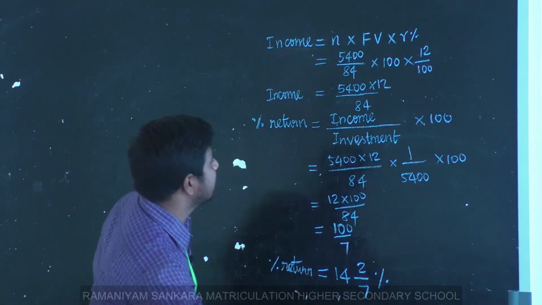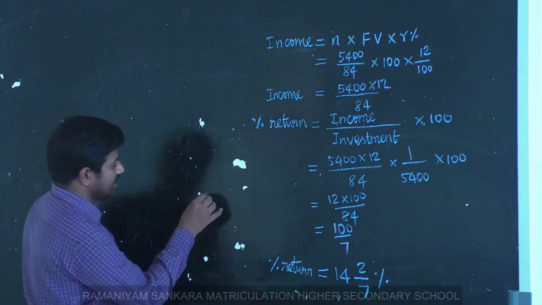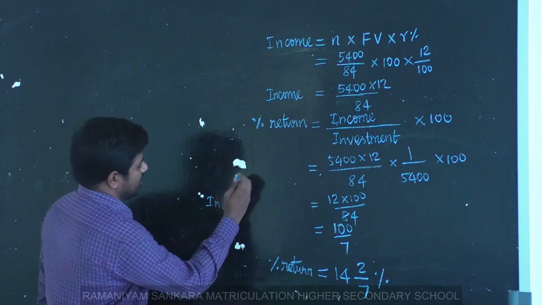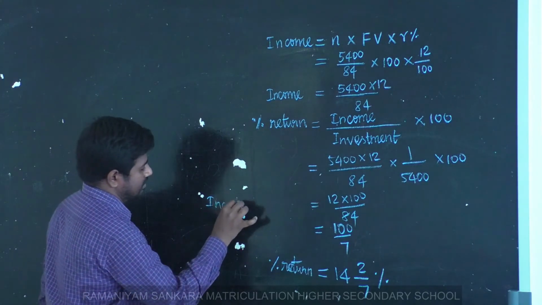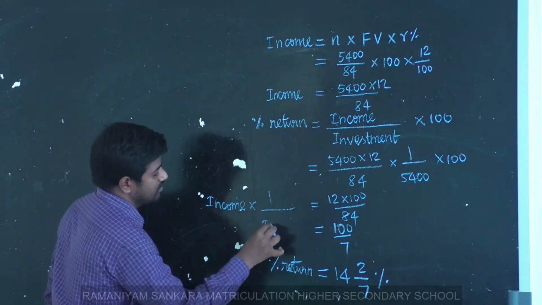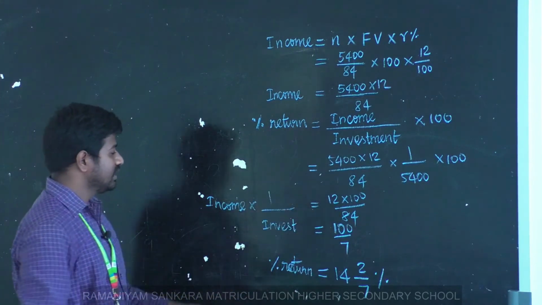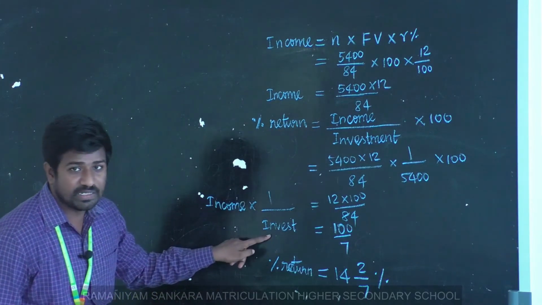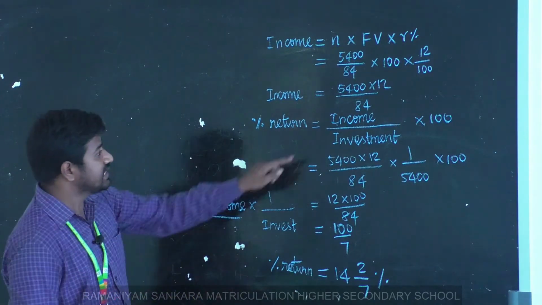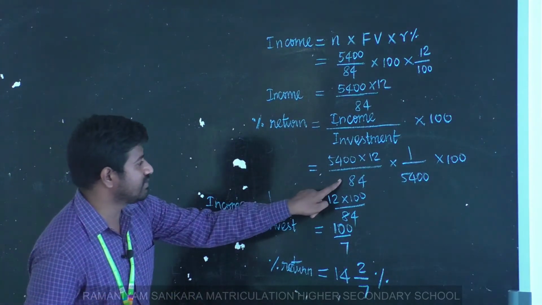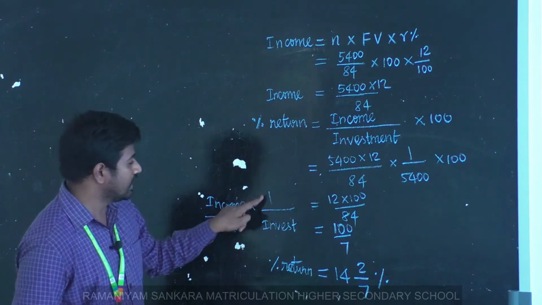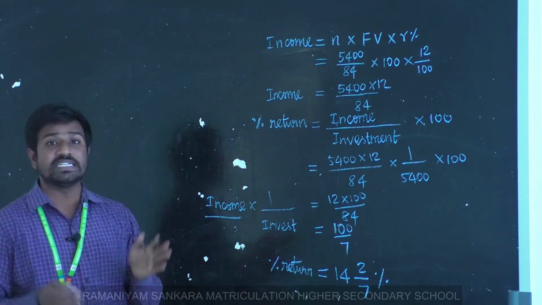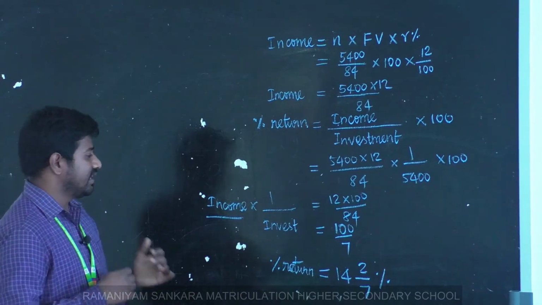We can write income by investment as income into 1 by investment. Clear, students? Here you just write the income value. Income by investment, or income into 1 by investment, both are equal. We can write it any way.